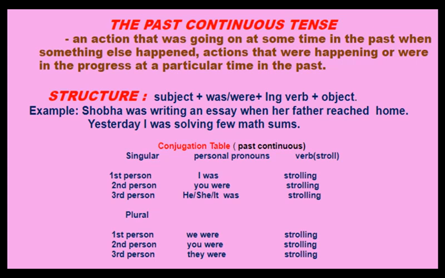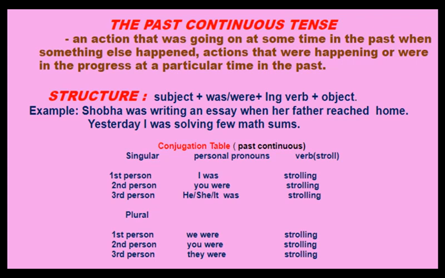The past continuous tense is also used to talk about actions that were happening or were in progress at a particular time in the past. For example, yesterday I was solving a few math sums. We have also learnt how to make affirmative, negative and interrogative sentences in past continuous.